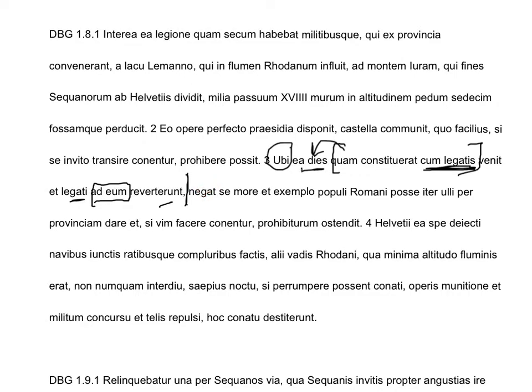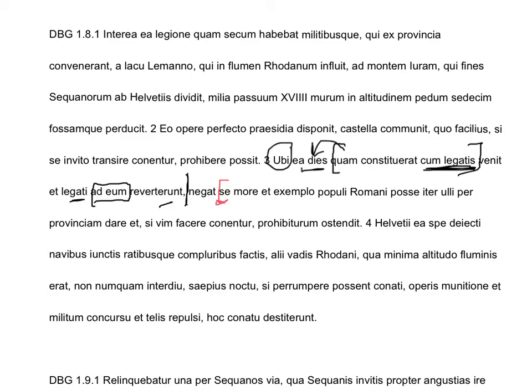And the cool thing about negat is that it introduces a negative indirect statement. If you want to say something that is not an indirect statement, you use the word negat as your main verb. So that is like a speaking verb. He denies that, or he says that he won't, and let's see. Since we've got an indirect statement, it's going to start here. Here is our accusative subject, se. This is the subject of the indirect statement.